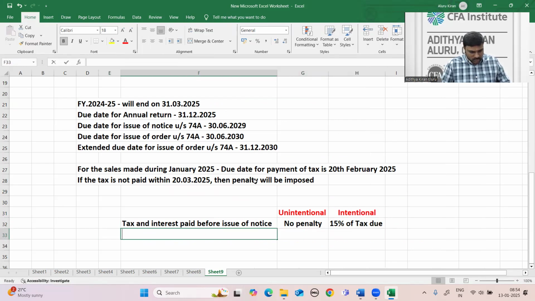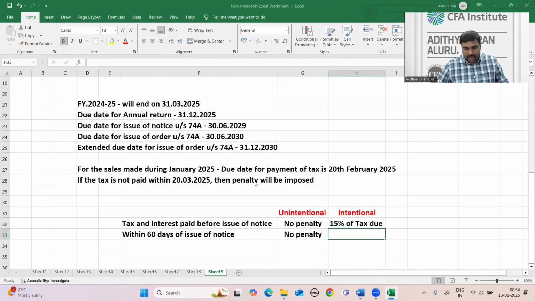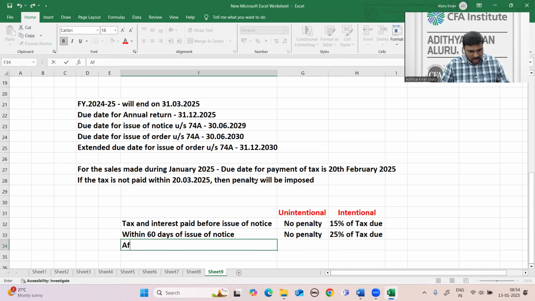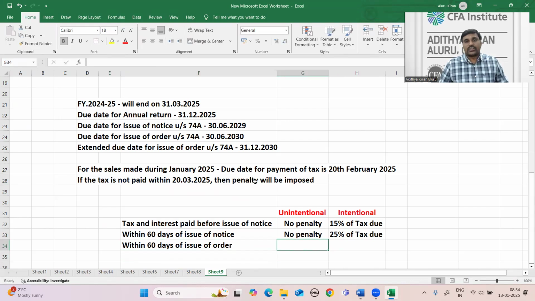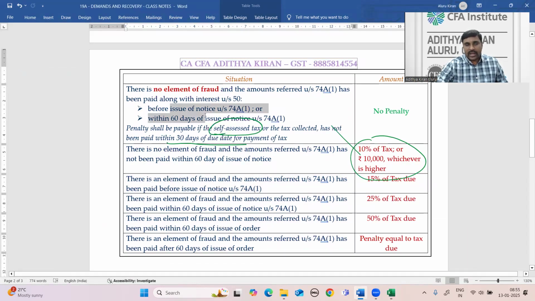Next, within 60 days of issue of notice, here also no penalty for unintentional cases, but for intentional cases 25% of tax due. Within 60 days of issue of order, there is no waiver even for unintentional cases. Waiver comes only when you pay the amount within 60 days of issue of notice.